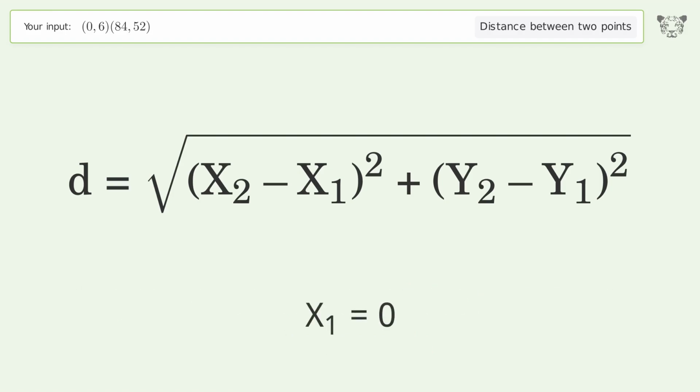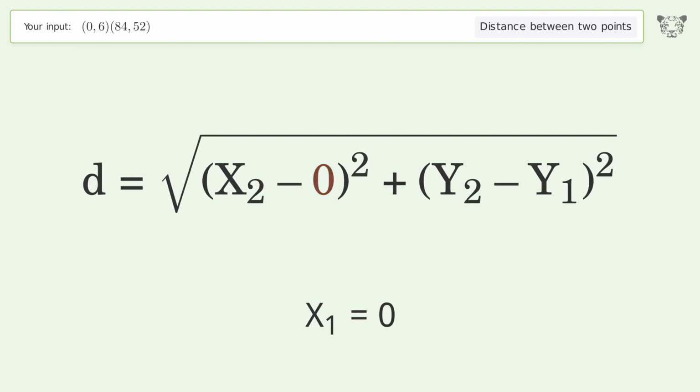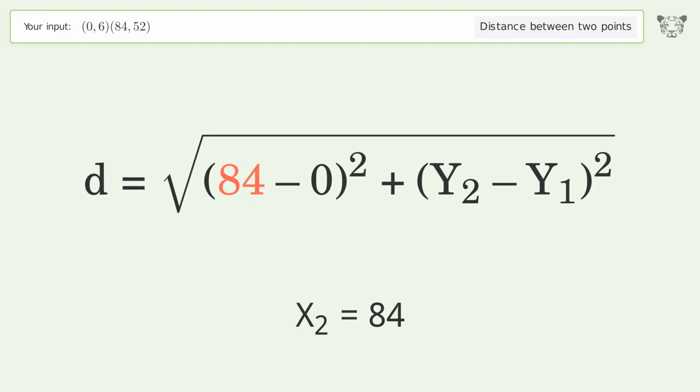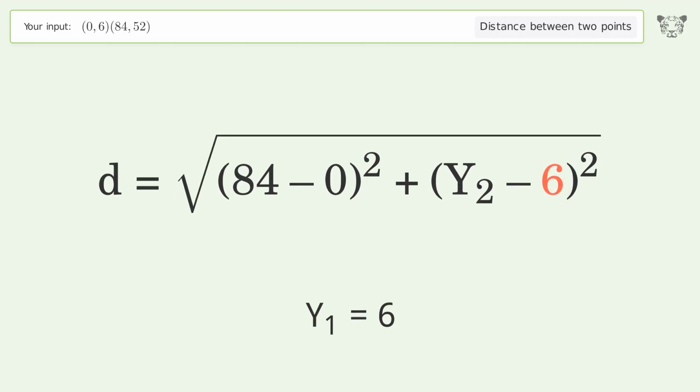x1 equals 0. x2 equals 84. y1 equals 6. y2 equals 52.